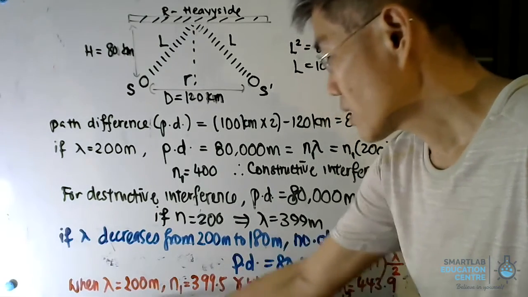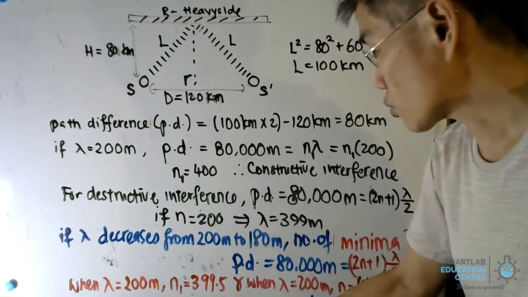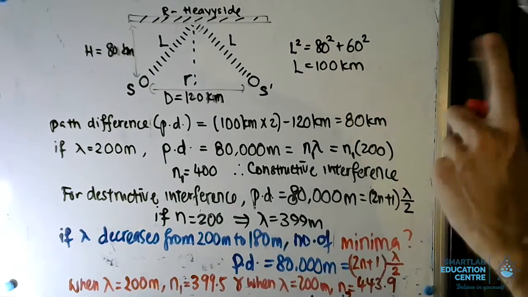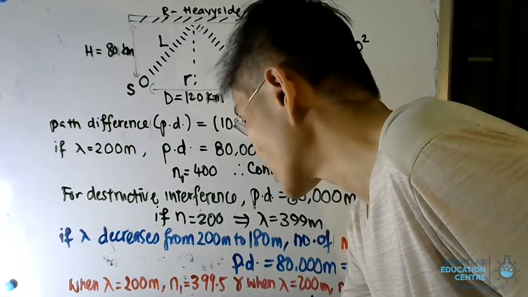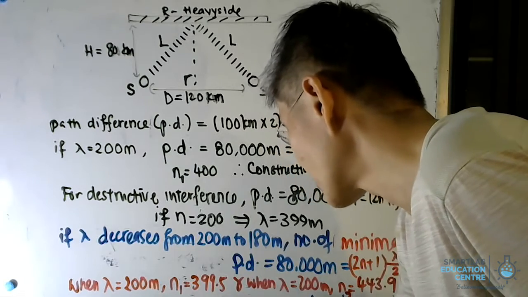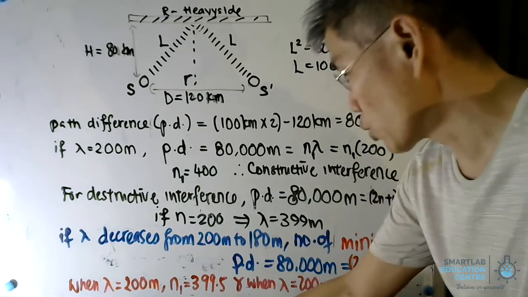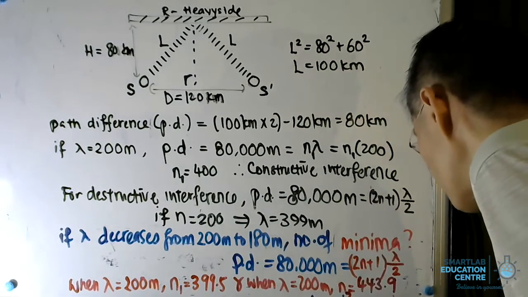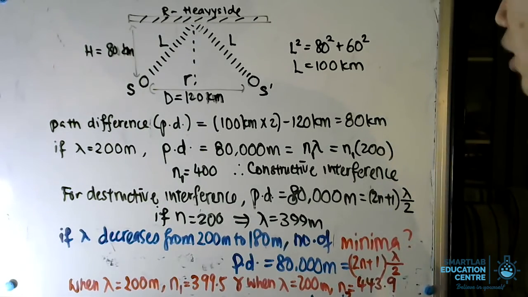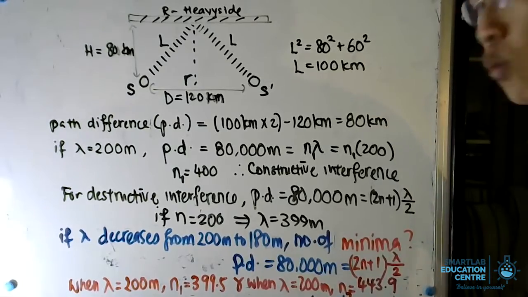So in this case, starting from N1, which is 399.5, the first minima will be 400, followed by 401, and so on and so forth until 443. Therefore, it will be 43 plus 1. Therefore, the number of minima that will be observed at S prime when the wavelength decreases from 200 to 180 meters will also be 44.